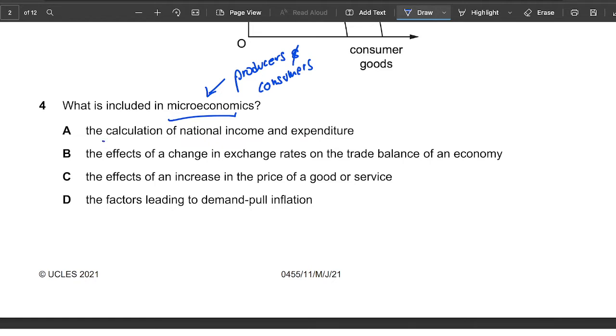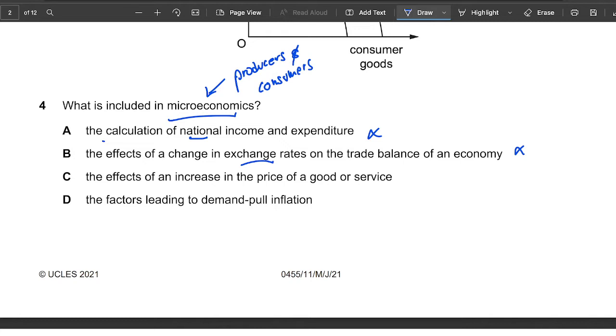The calculation of national income. That's wrong. National income is the entire economy, right? So this one is wrong. The effects of a change in exchange rates. Again, this is wrong, because exchange rates is decided by the bank, is decided by the government, the central bank. So this is again wrong.